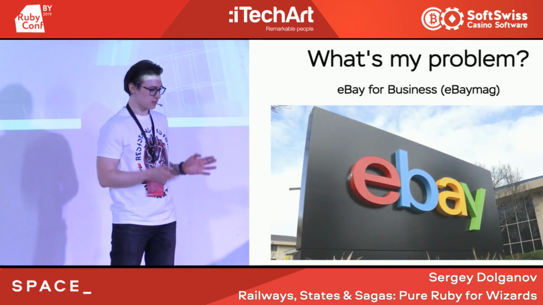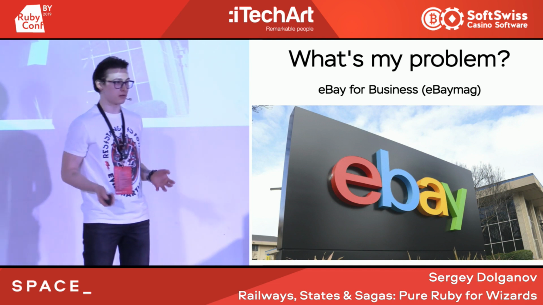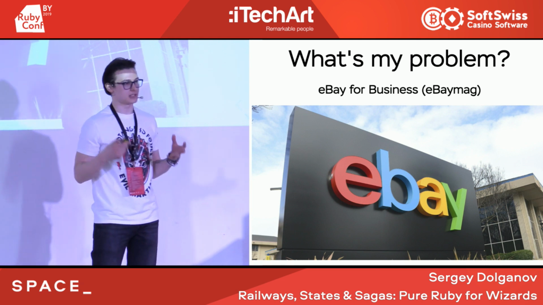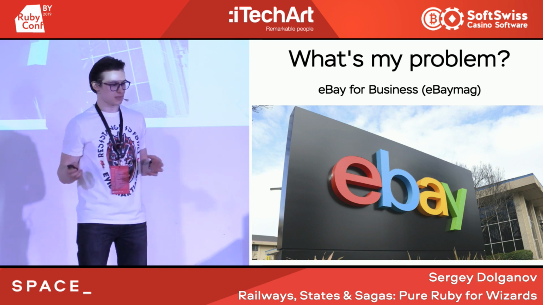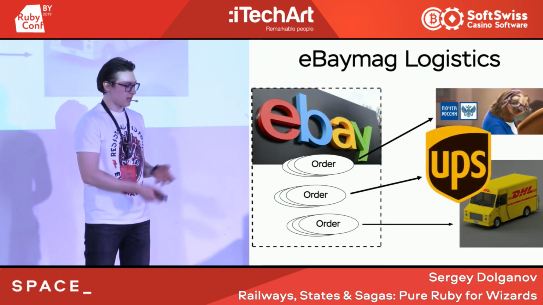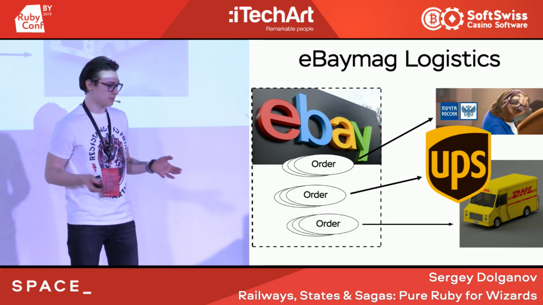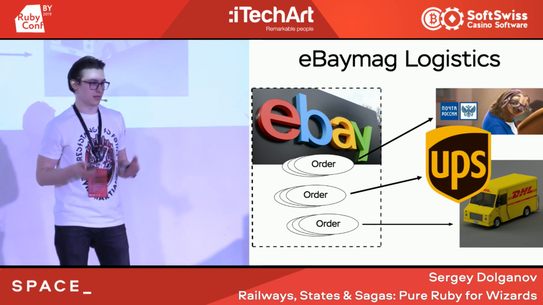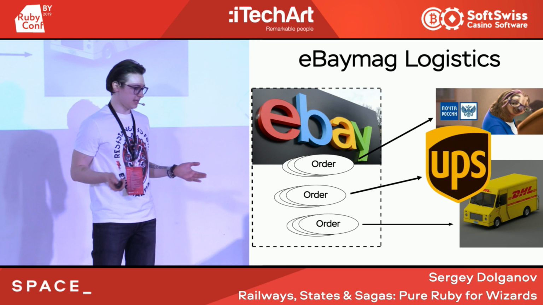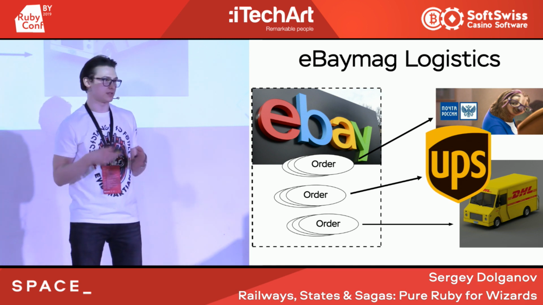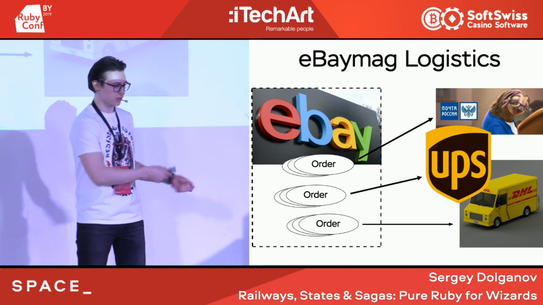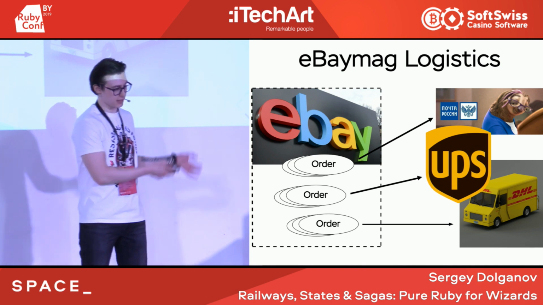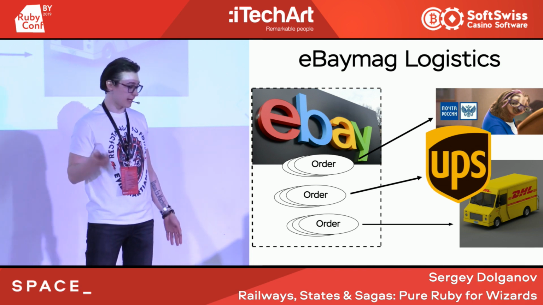Sagas, Wizards, and Ruby. So first of all, my project at Evil Martians is called eBay Mug, or eBay for sellers. It's a wizard application. That means that it tries to help a seller through several steps to get some result. For example, I work with logistics, and that means that if a seller receives thousands of orders, I try to register them in different logistics systems, and finally the seller will be able to just give some papers with the product for the courier, and that's it. The actual product will start shipping to the client.